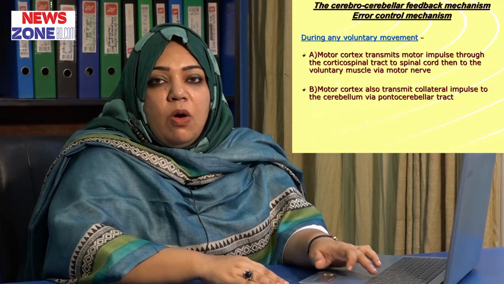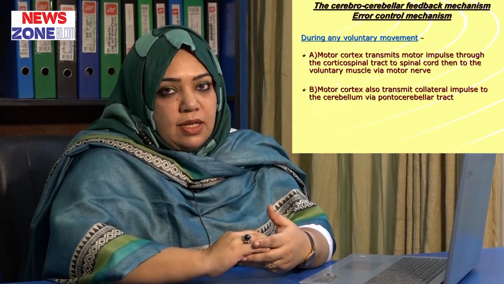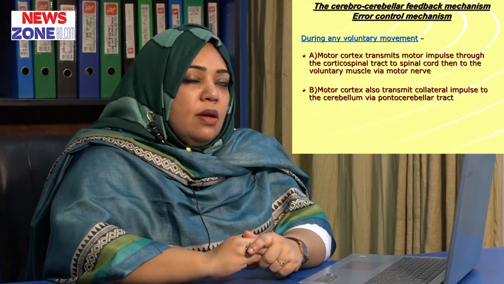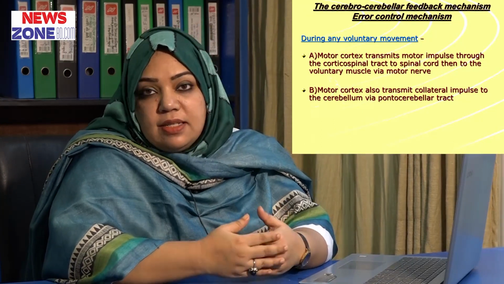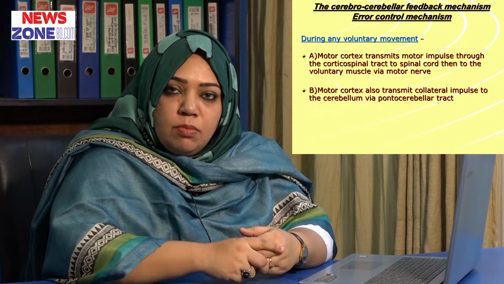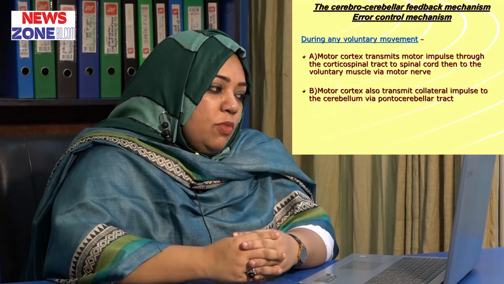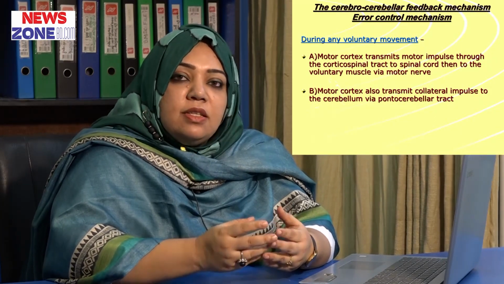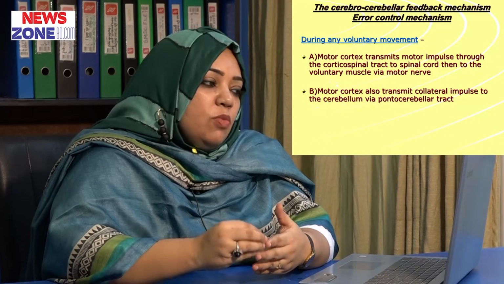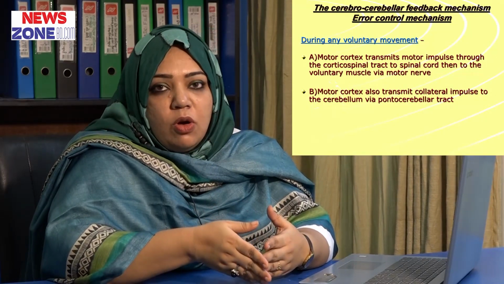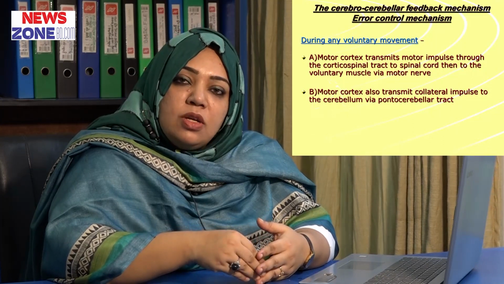The cerebrocerebellar feedback mechanism, or the error control mechanism. Let's see how the cerebellum controls and corrects the errors in our voluntary movement. During any voluntary movement, the motor cortex first sends a motor impulse through the corticospinal tract to the spinal cord, and from the spinal cord it goes to the muscle through the motor nerve.